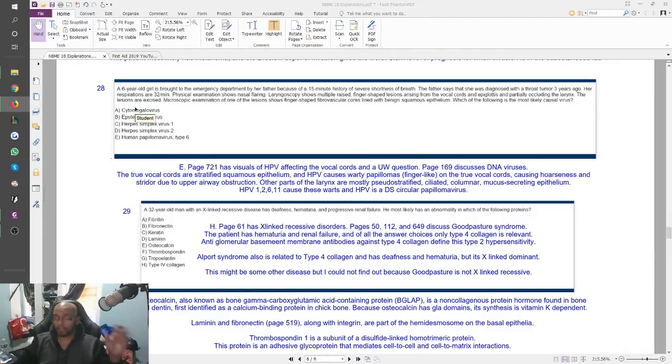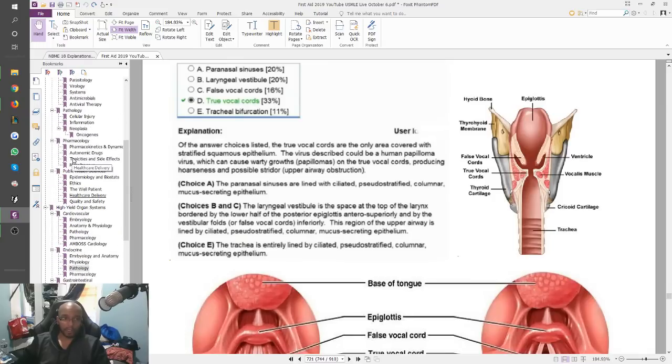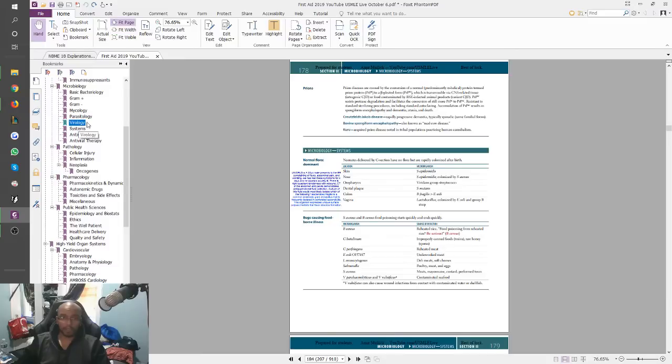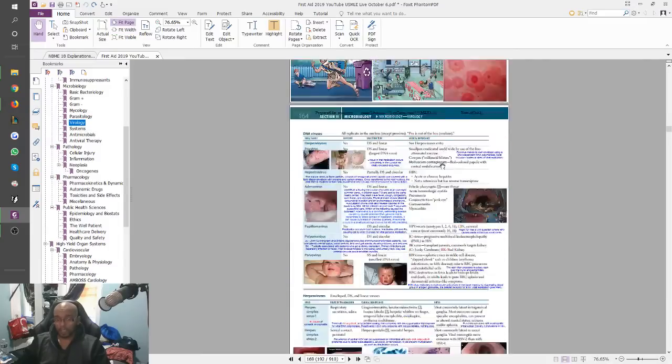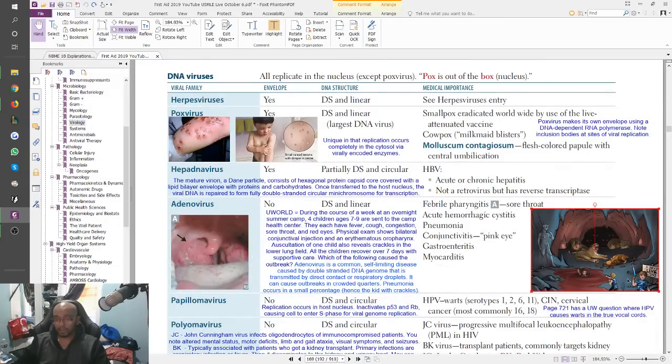You can have blindness, you can have hepatosplenomegaly, you can have a bunch of different issues with cytomegalovirus, and you have to remember them, right? When you think of cytomegalovirus, as usual with anything, you should think of the Sketchy Micro image if you can, if you've done it. If you haven't done it and you have time, I would recommend doing it. But this is it right here. Right, this is the Sketchy Micro image.